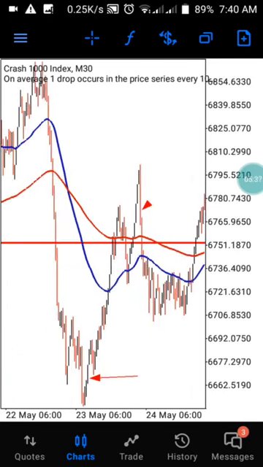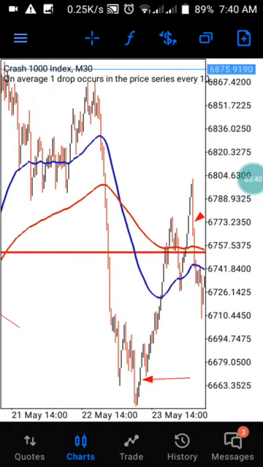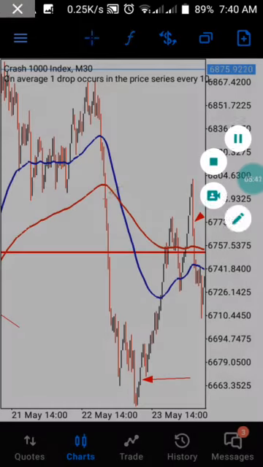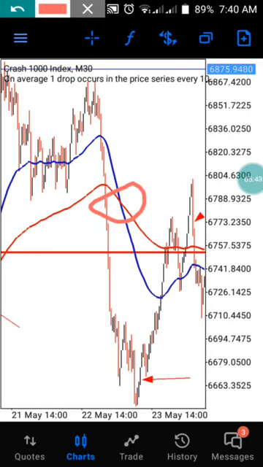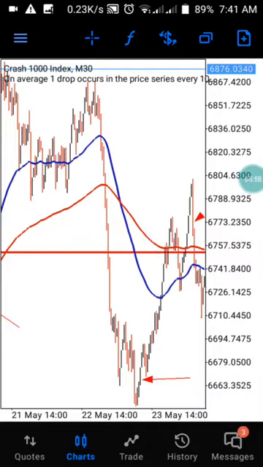That's the meaning of it. And also let's check for some. You see, let's check for this crossing area. Don't forget, anytime you are having your blue line crossing below on a downtrend, you are having a downtrend market. And anytime you are having the blue line crossing on the above level, you are having an uptrend. So in this case now, we are having a downtrend.